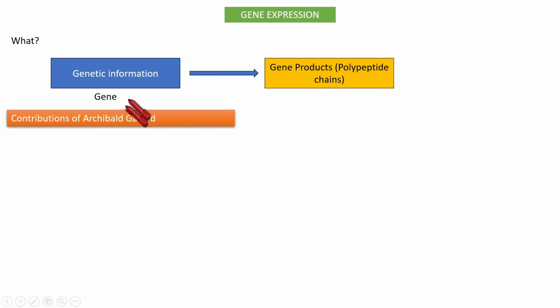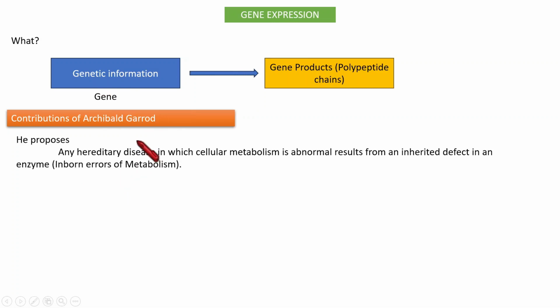In this context, we need to learn the contribution of an eminent scientist with regard to gene expression, that is Archibald Garrod. What is his opinion? He proposes that whenever a cellular metabolic pathway becomes abnormal, that may result in a hereditary disease.